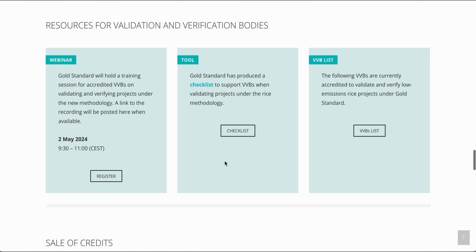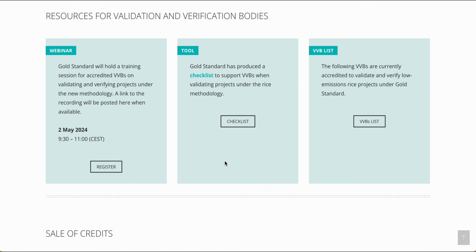We will now look at the resources for validation and verification bodies. The main resource is a checklist to assist VVBs in validating sustainable rice projects. It contains a series of yes or no questions for VVBs to validate whether the project activity complies with the requirements of the rice methodology. The checklist can be downloaded as an editable Word document. The completed checklist should be included as an annex to the validation report for a rice project.